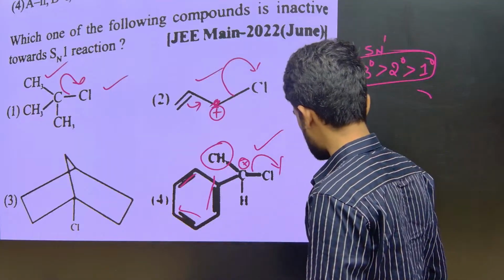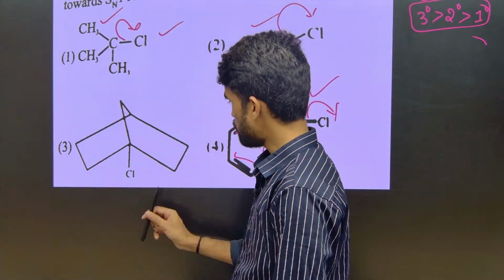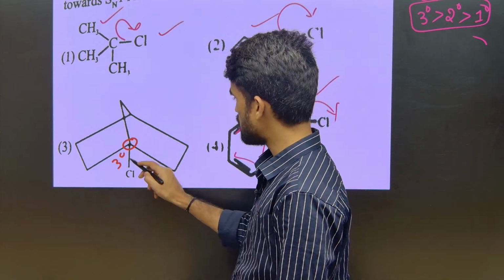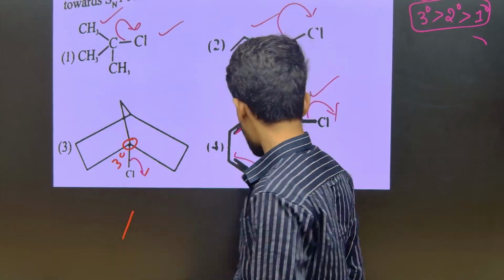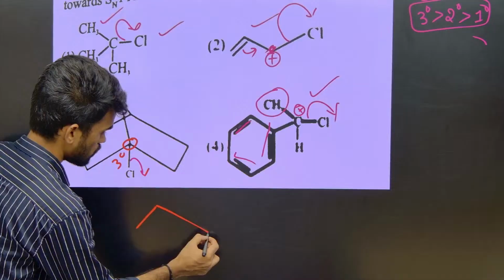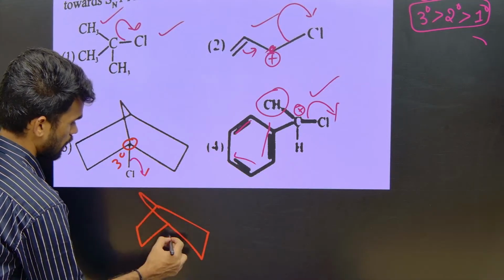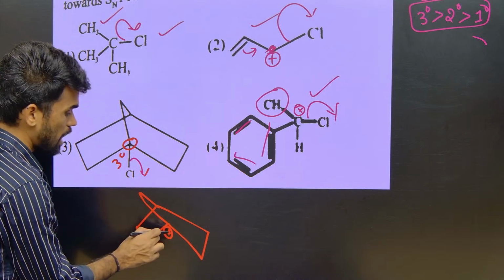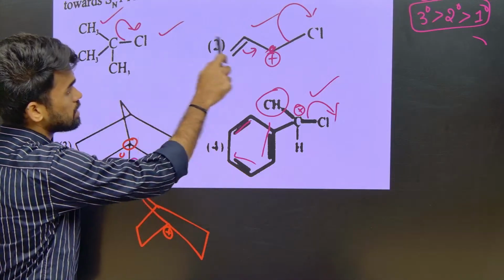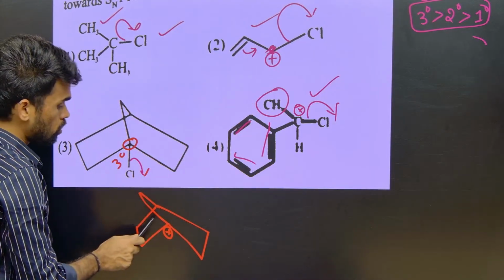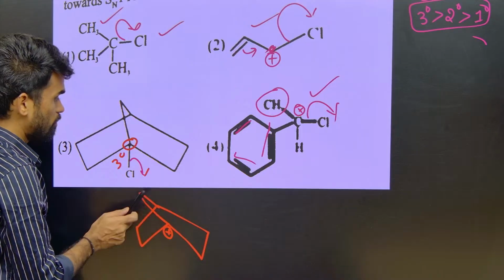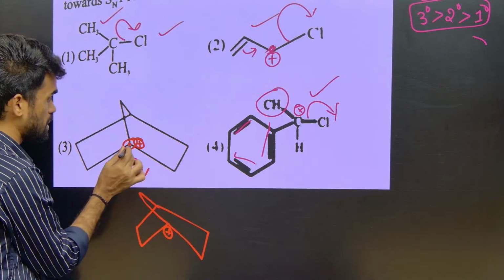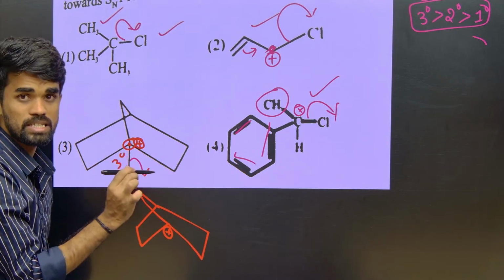Now you need to know about these bridged compounds. See, this carbon is a tertiary carbon. By removing this halide ion, we get a compound like this. It looks like a tertiary carbocation, but it cannot be stabilized as we saw in these three cases. Whenever a positive charge is generated on this bridgehead carbon, that will be highly unstable.